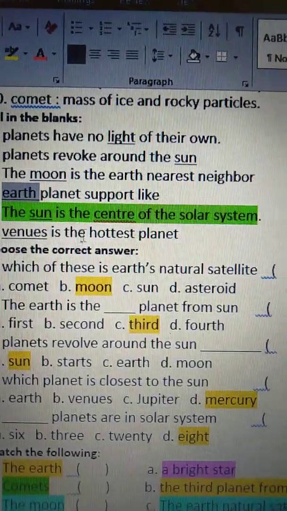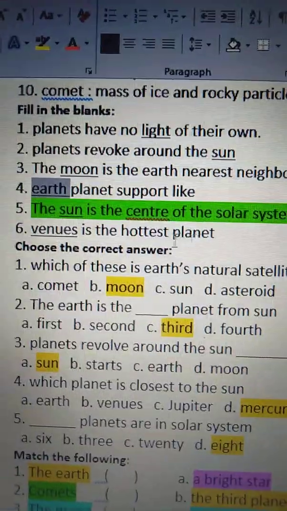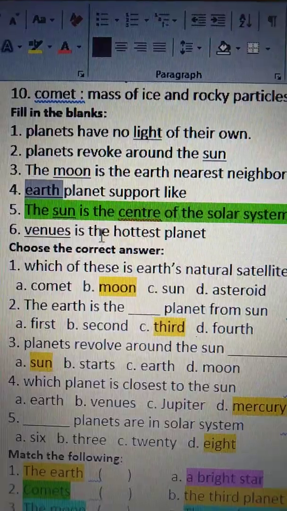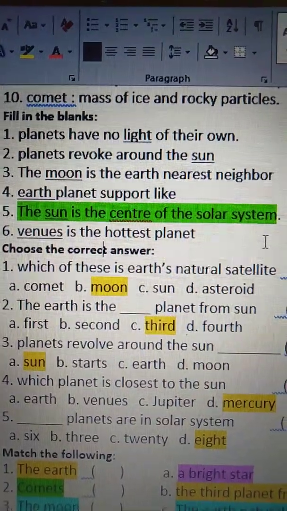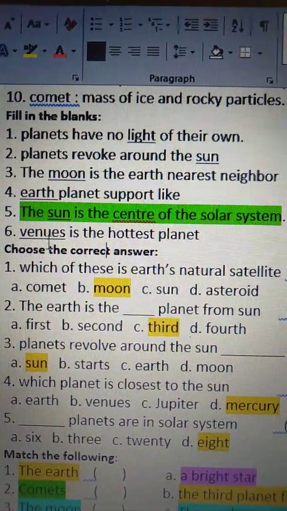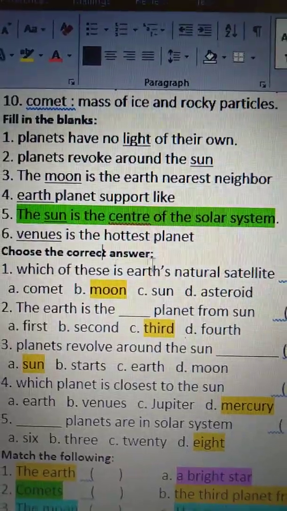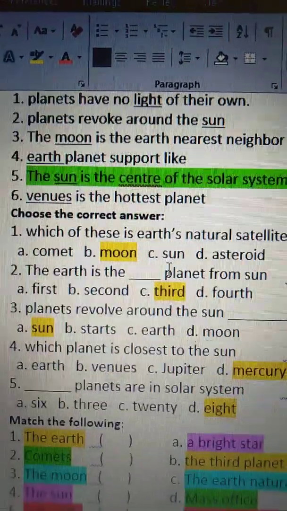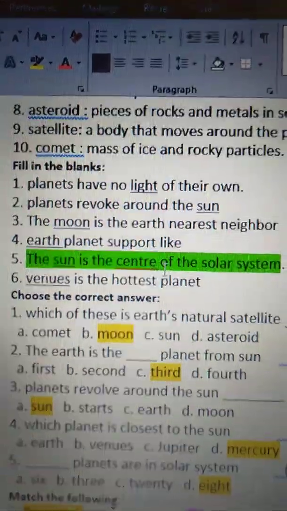The sun is the center of the solar system. Next one, Venus is the hottest planet. These are the fill in the blanks.